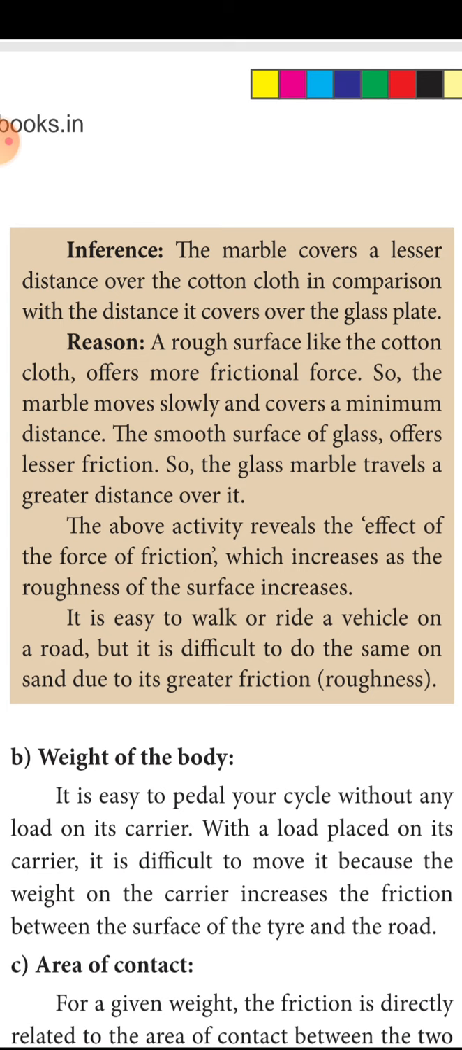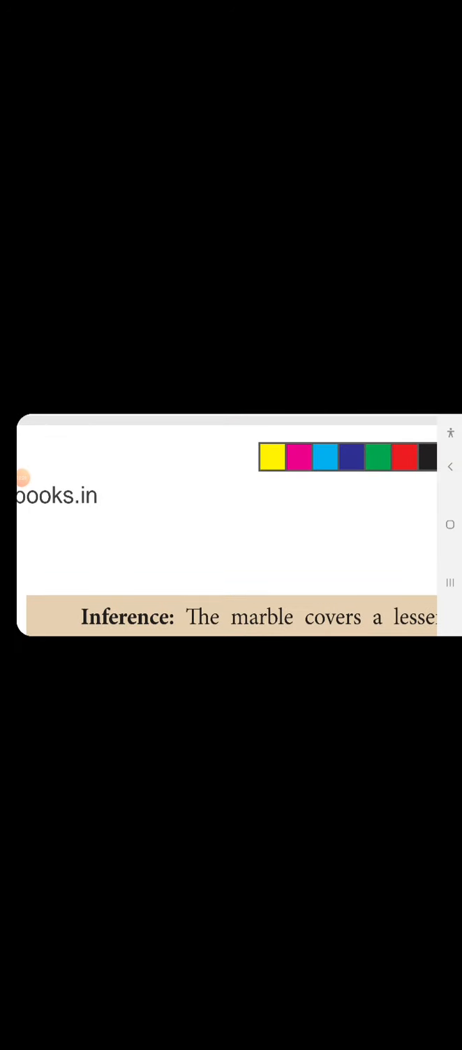From this activity, friction increases as the roughness of the surface increases. Friction is more and won't let the object move if the surface is rough, and when friction is reduced, you move fast. Friction reduced, moving fast. Both are opposing forces. Weight of the body and the friction. Here an example is given with the cycle.